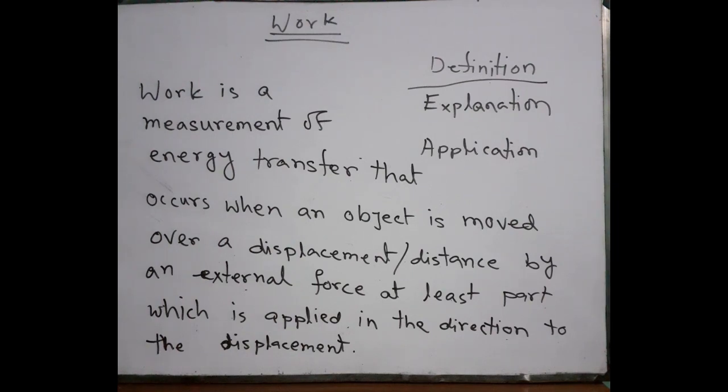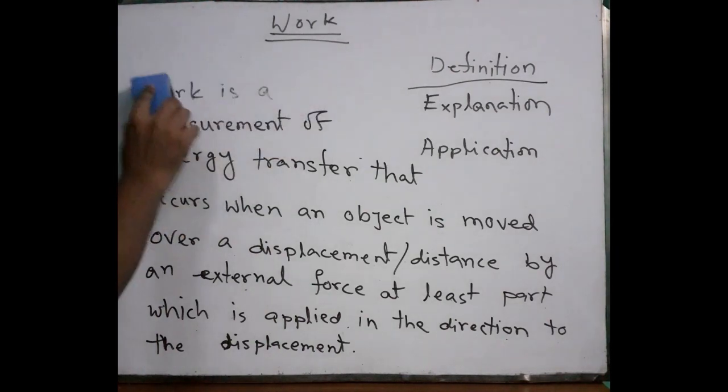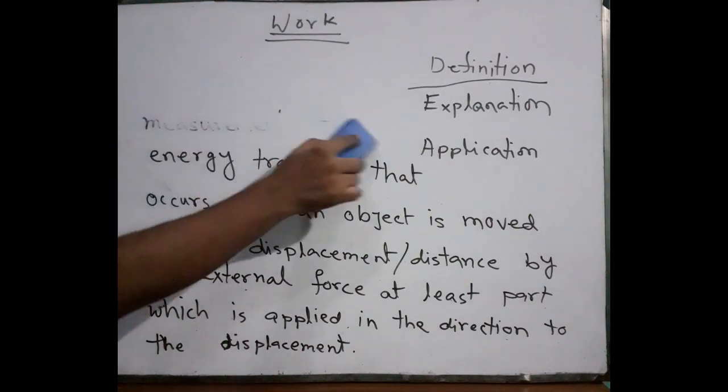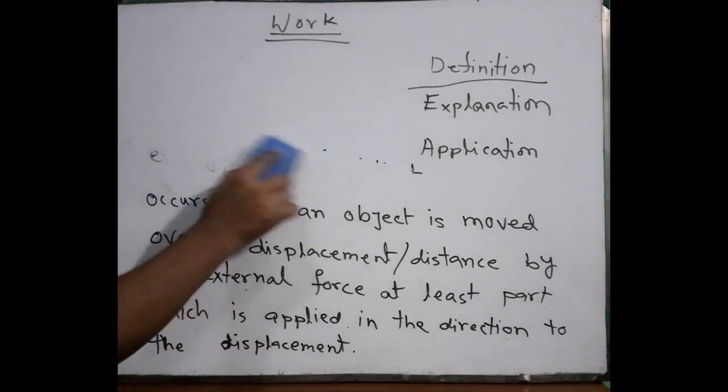We got the definition. Now I am going to tell you the explanation of work. Explanation means how work works, or how work can be measured, and the mathematical expression of it. So first of all, you know scalar quantity and vector quantity, and of course work is not a vector quantity, work is a scalar quantity.